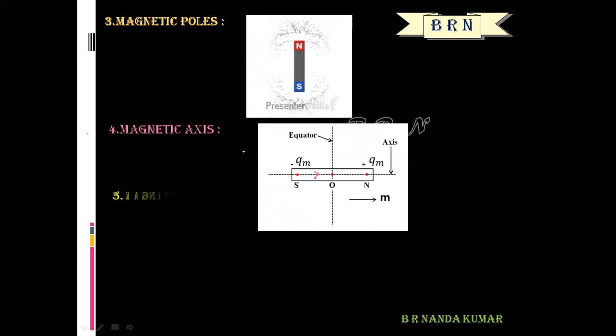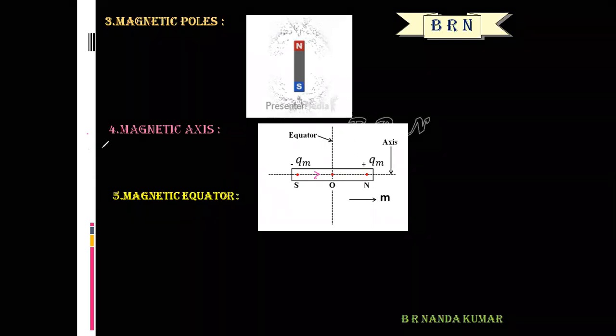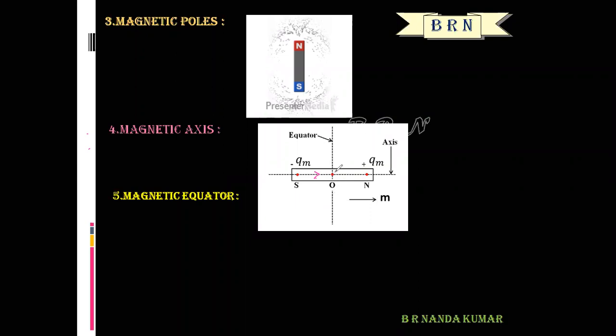The next term is magnetic equator. What is the meaning of magnetic equator? A line passing through the center of the bar magnet and perpendicular to the magnetic axis is called the magnetic equator.